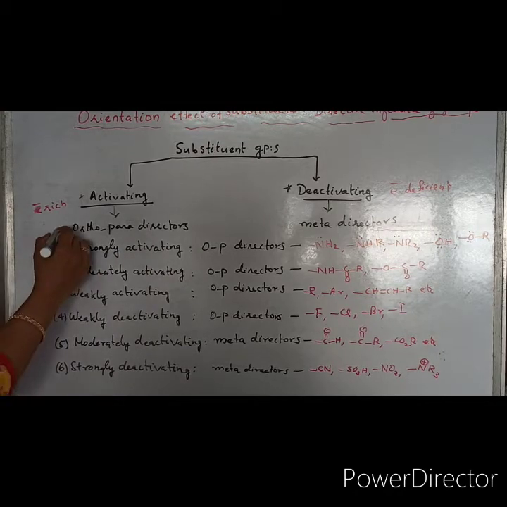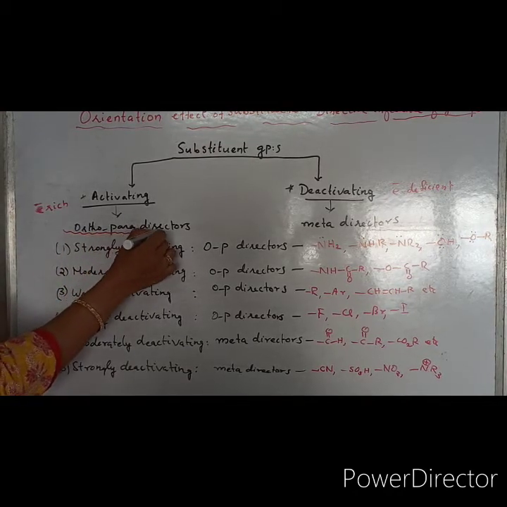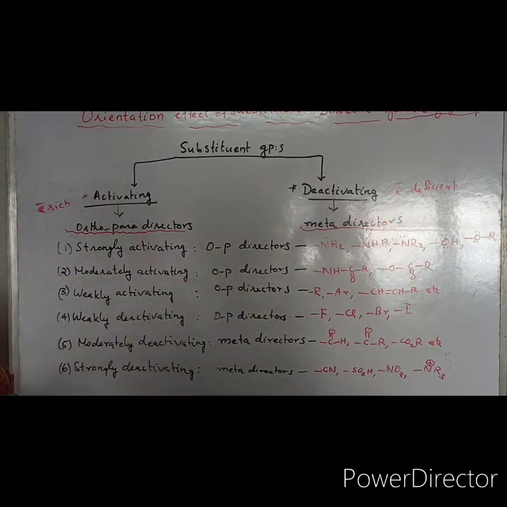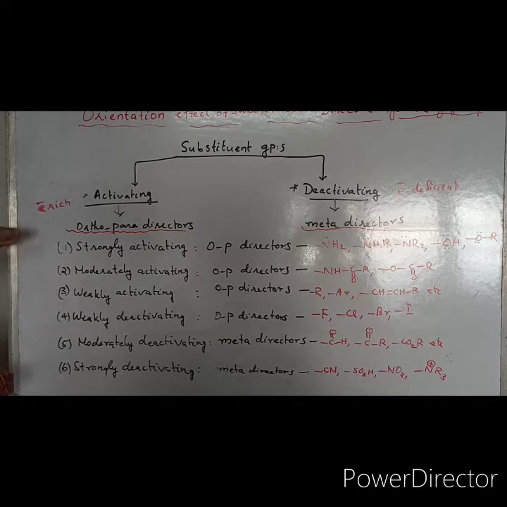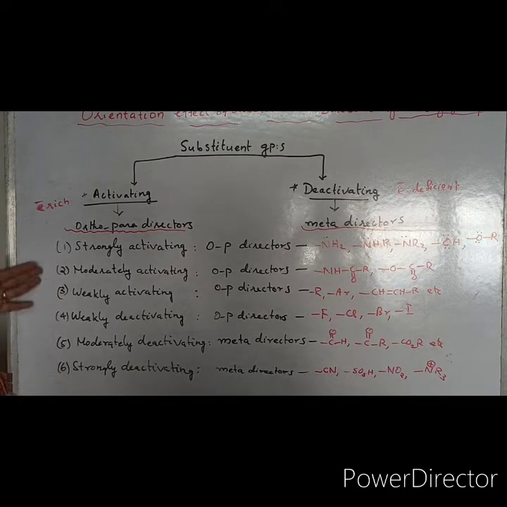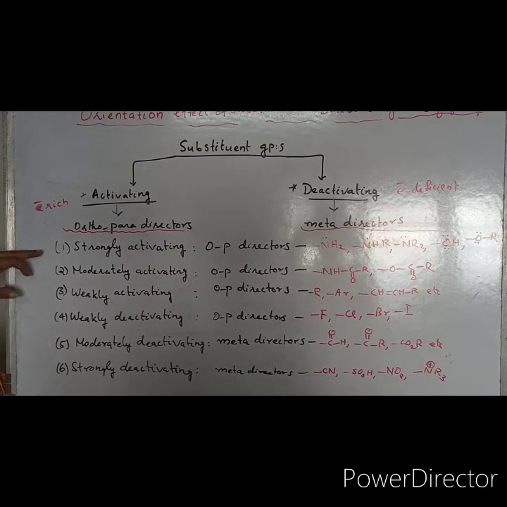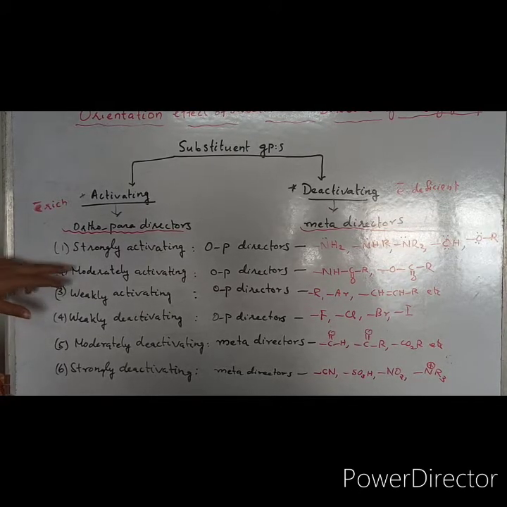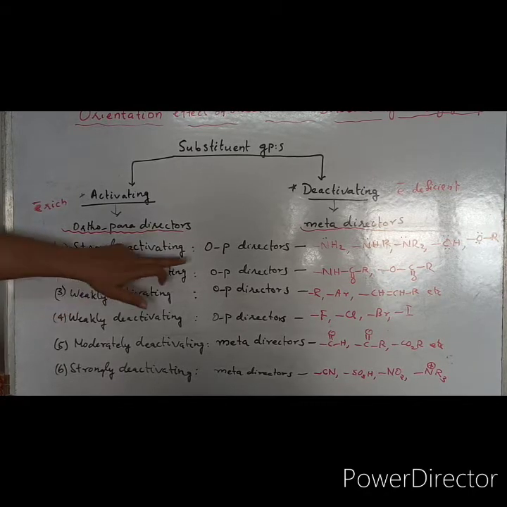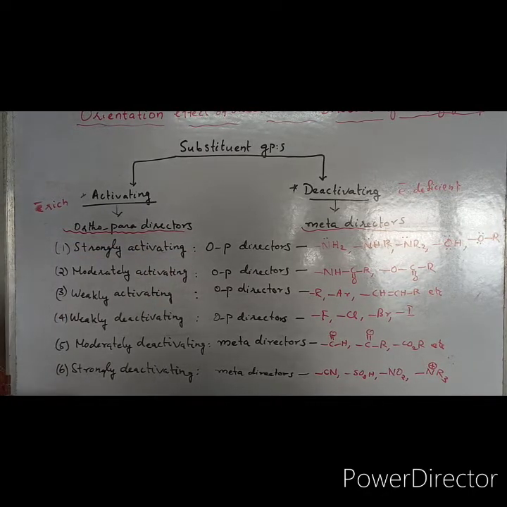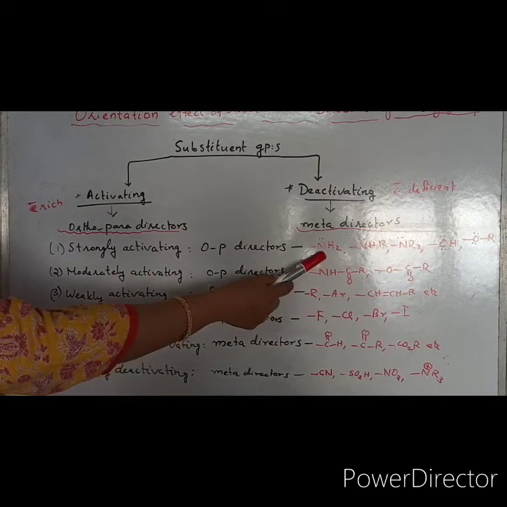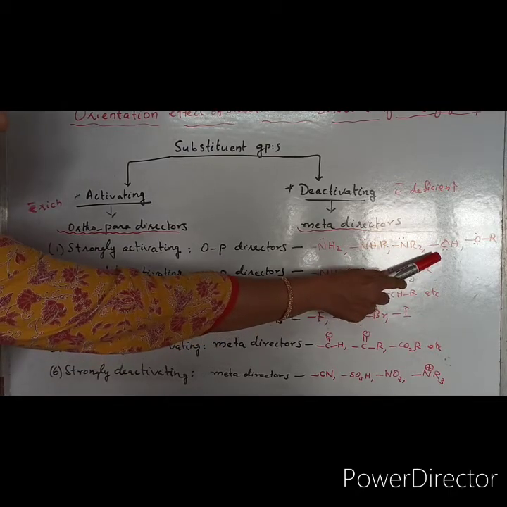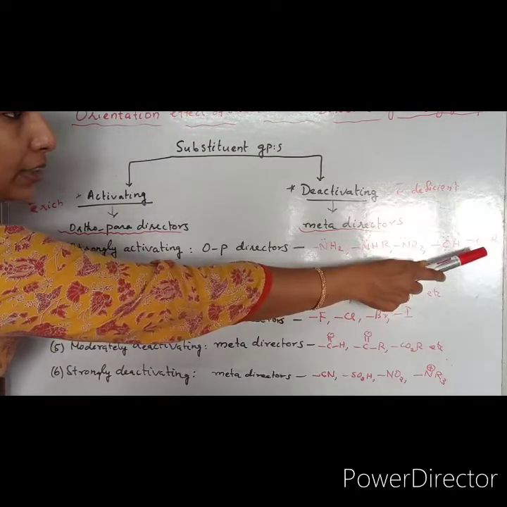How activating groups are ortho-para directors and how deactivating groups become meta-directors, we will see in detail. Mainly the groups are divided into six categories. The first one is strongly activating groups. As I said, activating groups are ortho-para directors, so strongly activating groups are also ortho-para directors. Examples of such groups are NH2, primary amines, secondary amines, tertiary amines, etc., as well as hydroxyl groups and ethers.